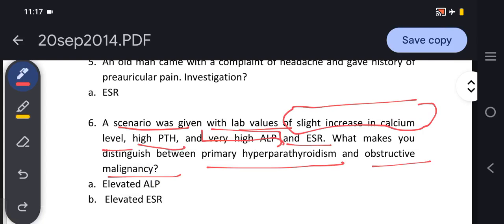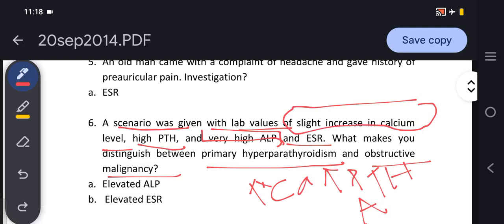So the options given are elevated alkaline phosphatase and elevated ESR. These two options they have given in this recall.